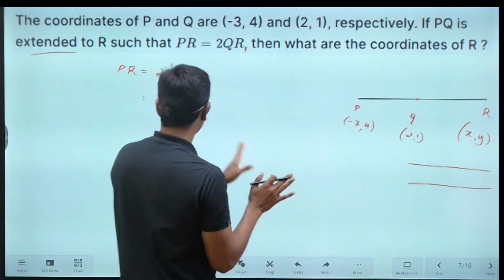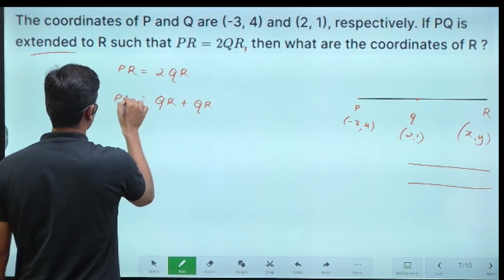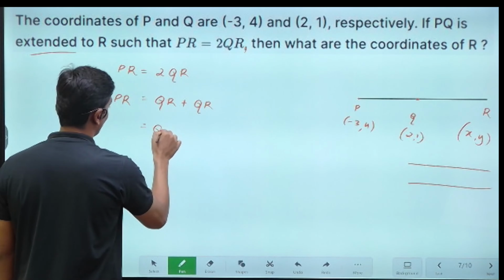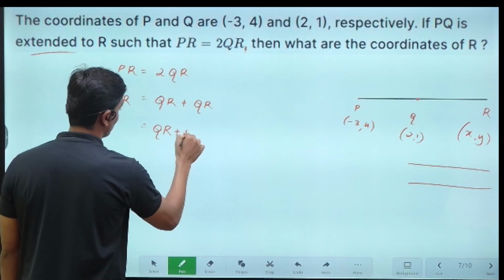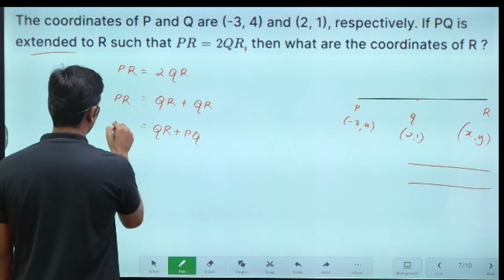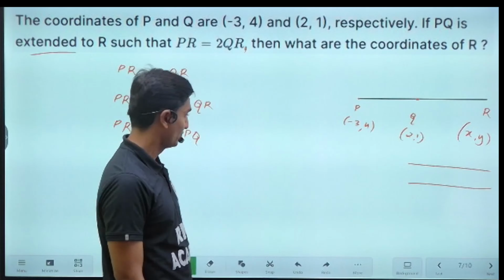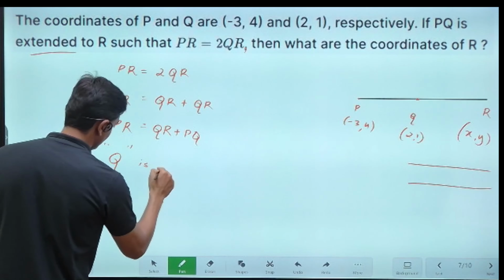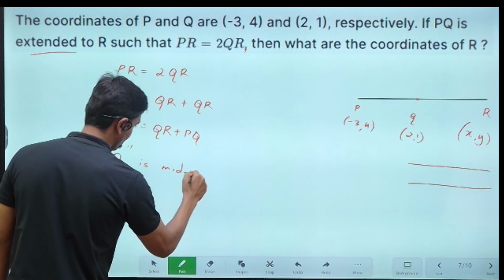So PR is equal to QR plus QR, or it is also equal to QR plus PQ. On this conclusion, it is not an assumption, it is already given here. So Q becomes what? Q is the midpoint.